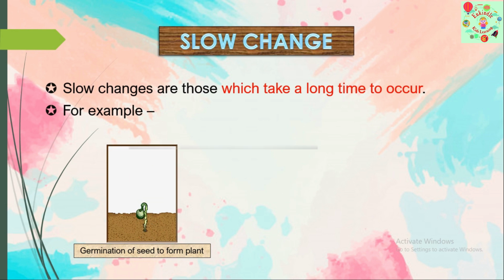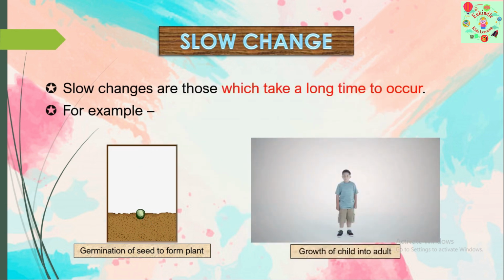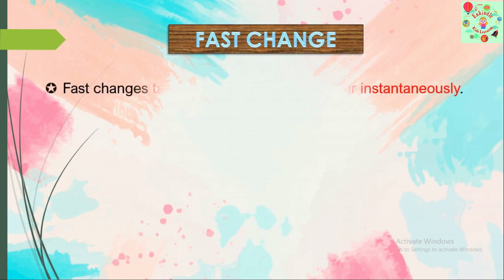What about the next example? Yes, growth of child into adult. We all know we grow very slowly. From child to adult, is our growth very quick? No. So these are the slow changes. What about the fast change?